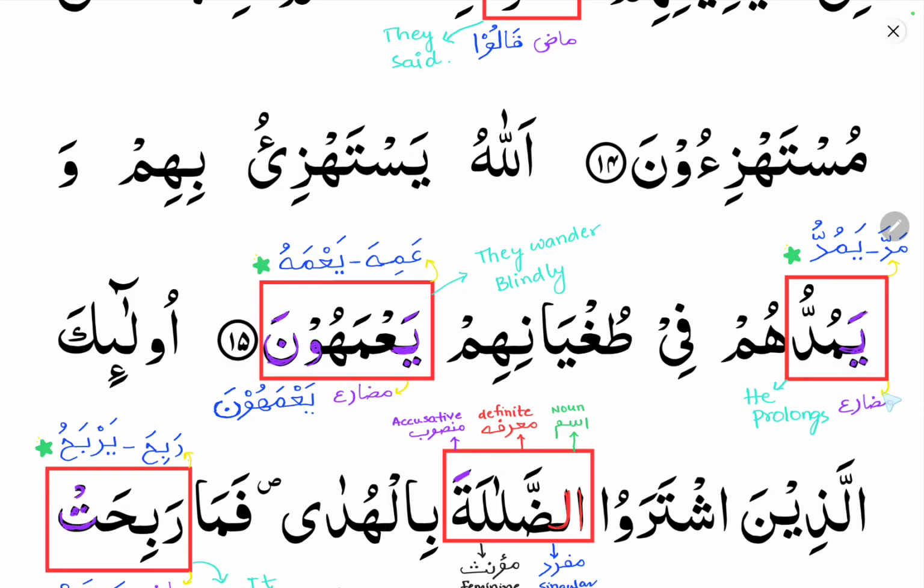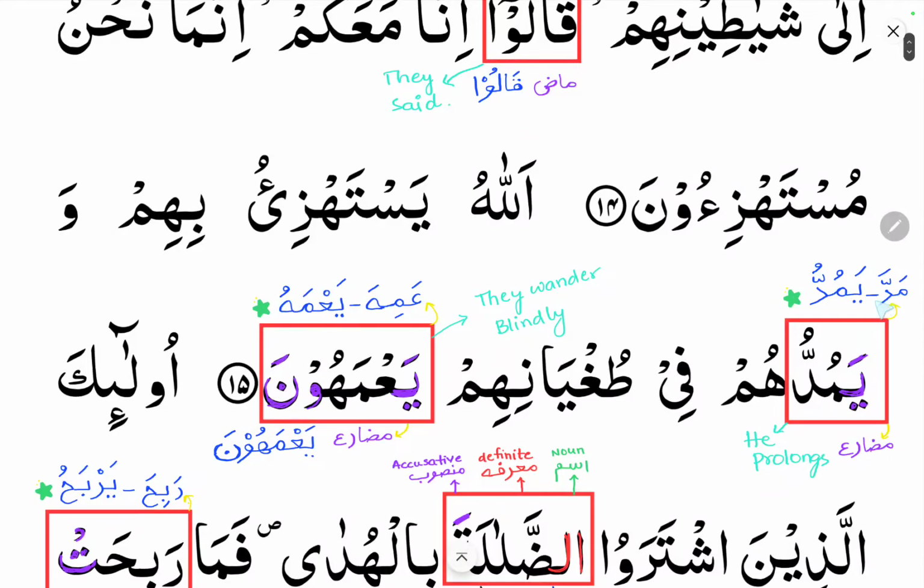Here you can see yamuddu. You can see the ya sign, so it is a fi'lul mudari verb. It comes from madda yamuddu. The dal is repeated twice, so it comes under af'ale mushaddad, meaning the dal is repeated. In the example we have seen zanna yazunnu, the noon was repeating there. So madda yamuddu, the dal is repeated here, so it is af'ale mushaddad. That means he prolongs. Madda means he prolonged. Yamuddu means he prolongs, he is prolonging, or he will prolong. It is a fi'lul mudari verb.